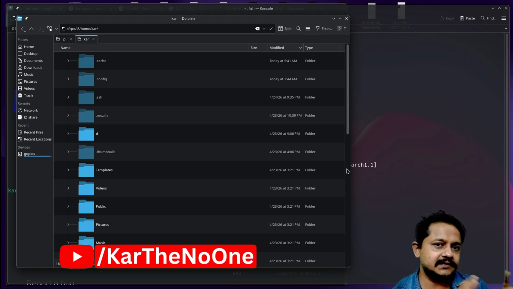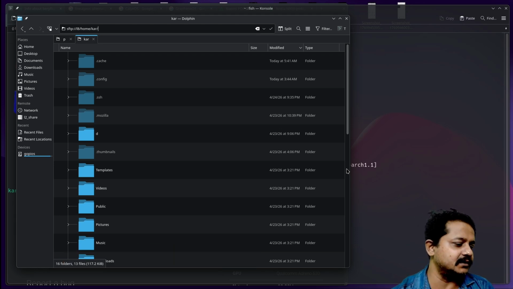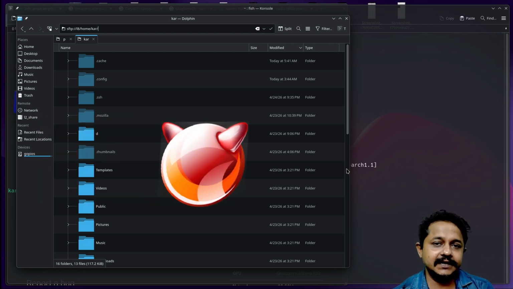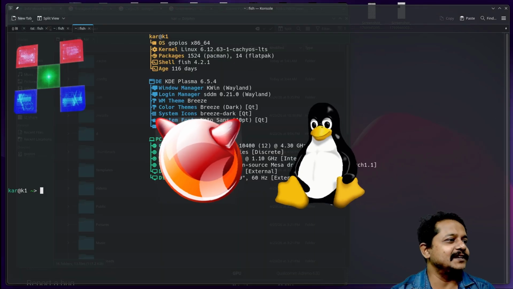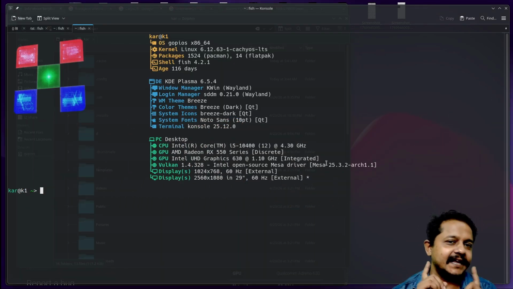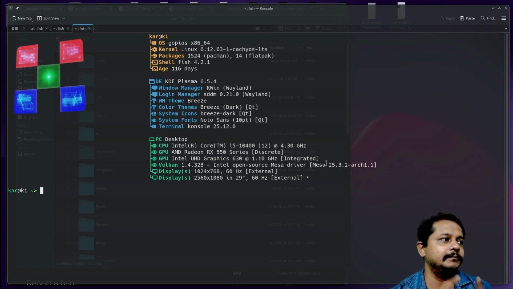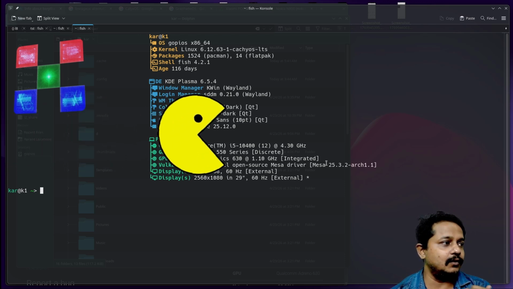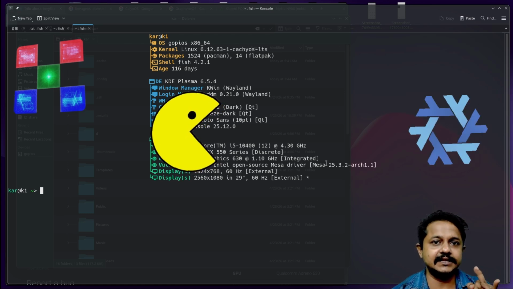But do I trust that system? I think I will not. What I will do is simply remove that operating system, or rewrite it with a Unix-like operating system like FreeBSD or any distribution of Linux. I am using this operating system, technically I can say I use Arch, by the way, but this operating system called GoPOS has Pacman. Along with that, it has Nix, the package manager.